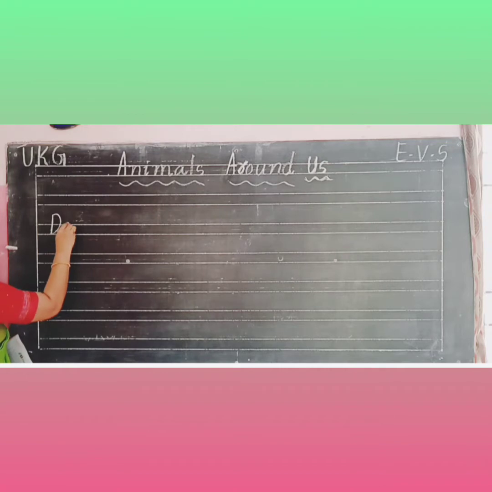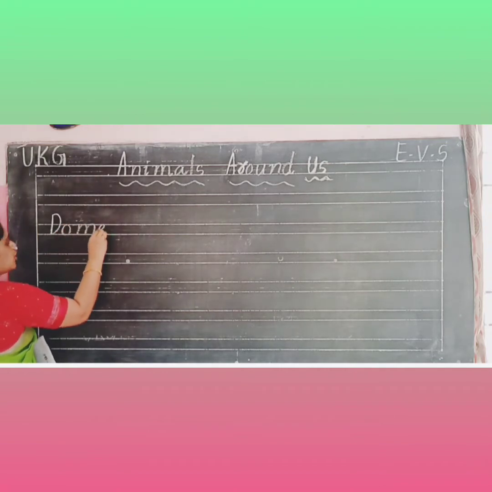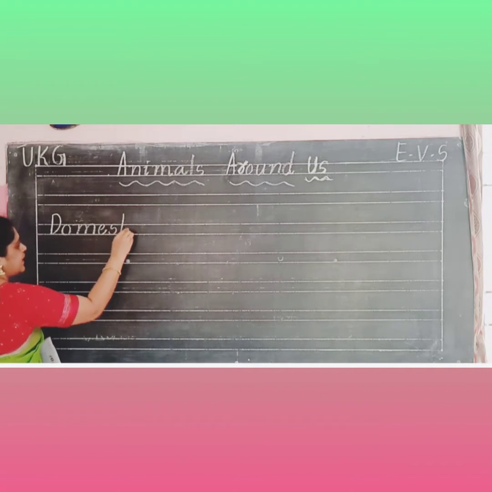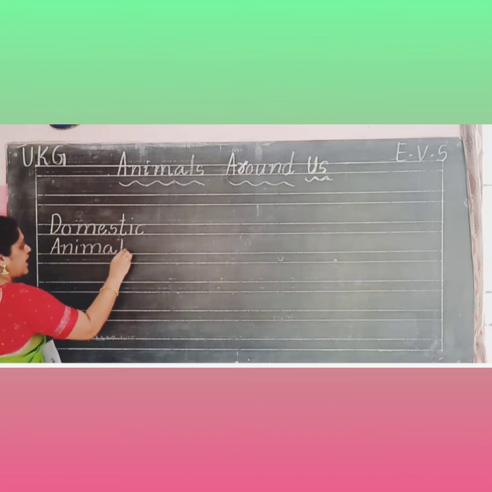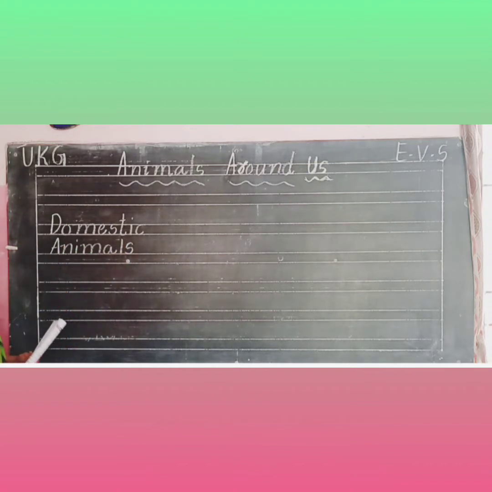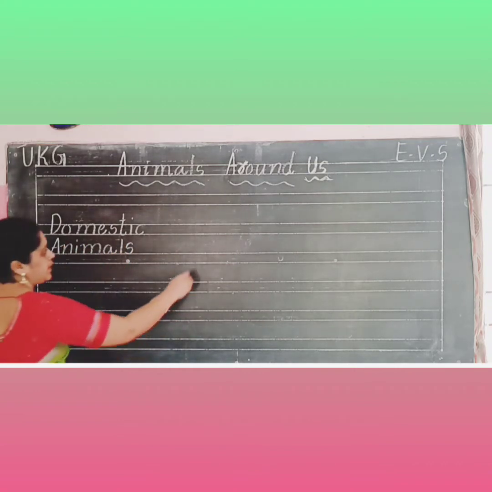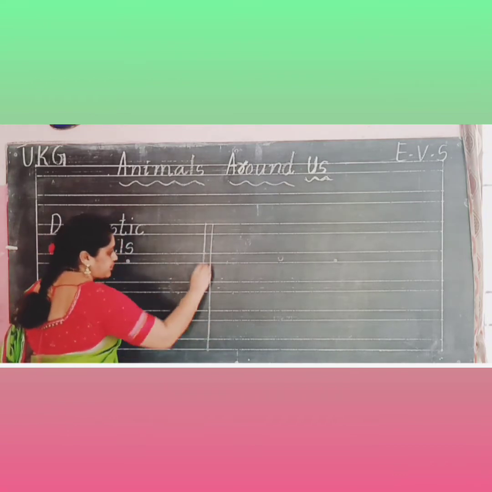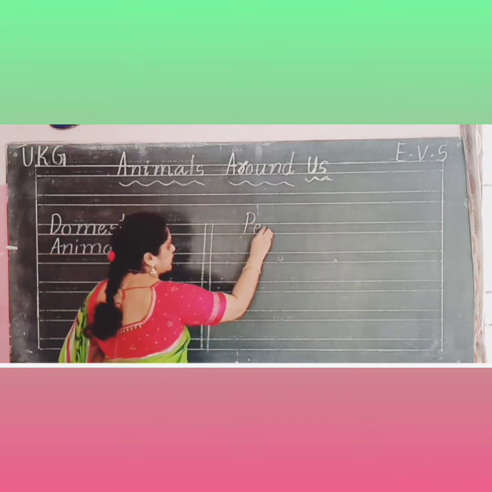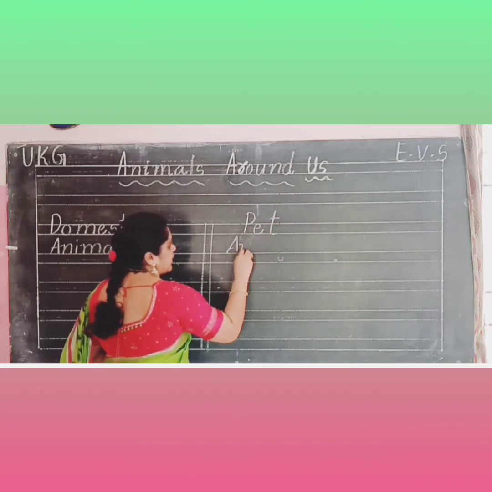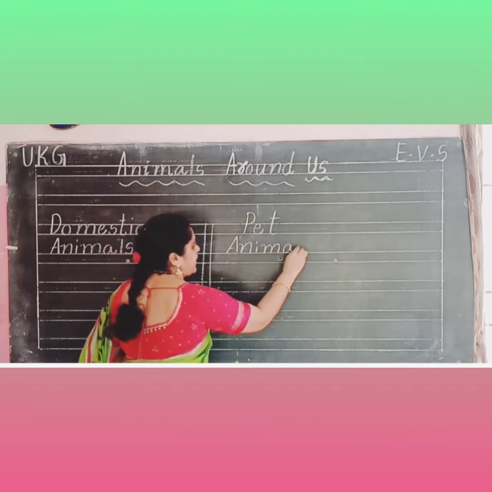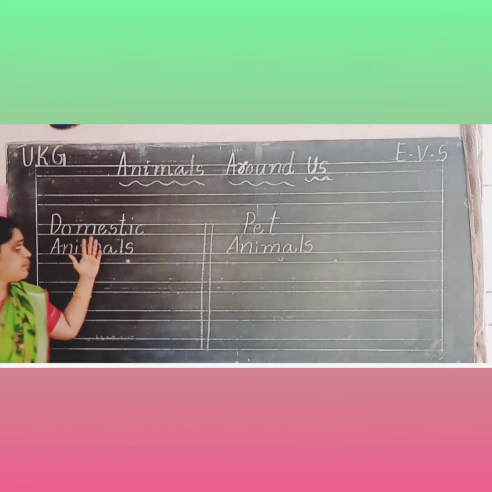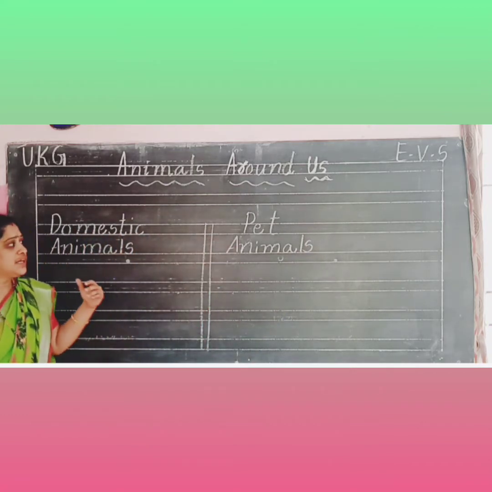Domestic animals. D-O-M-E-S-T-I-C. Domestic animals. A-N-I-M-A-L-S. Domestic animals and pet animals. P-E-T, pet animals. Shall we discuss now.